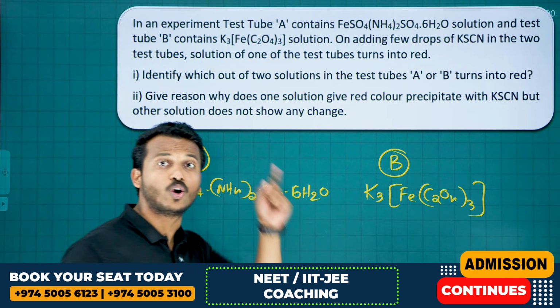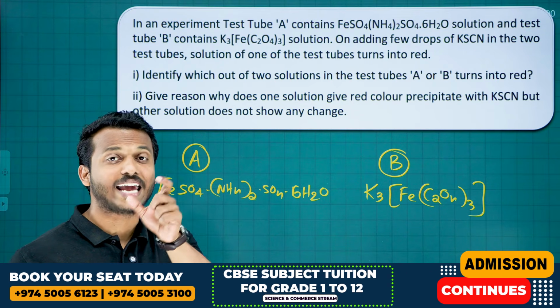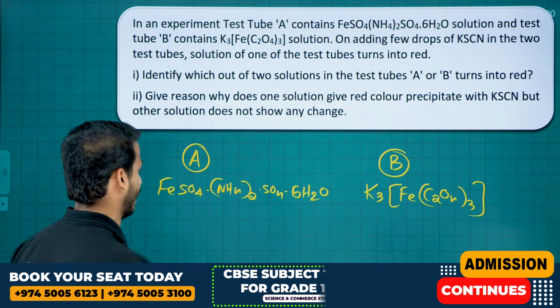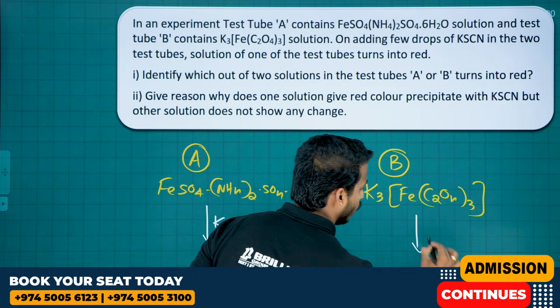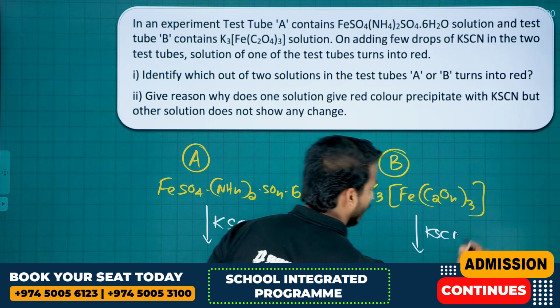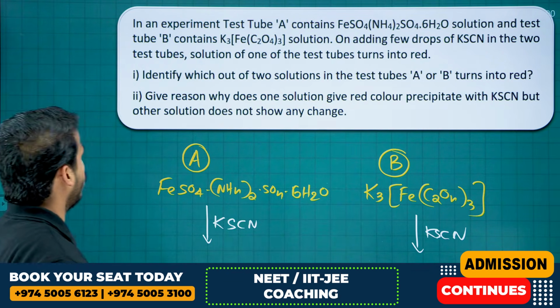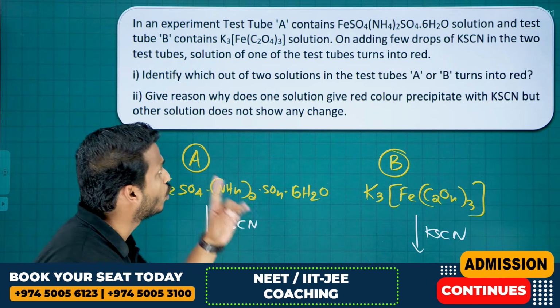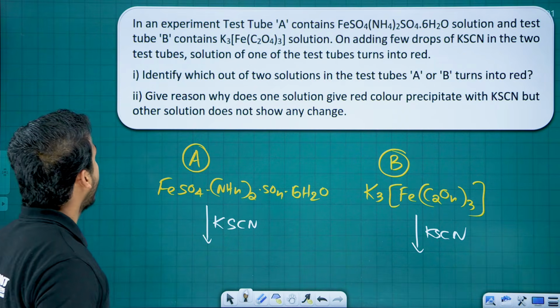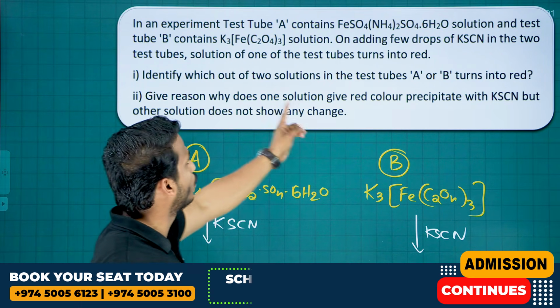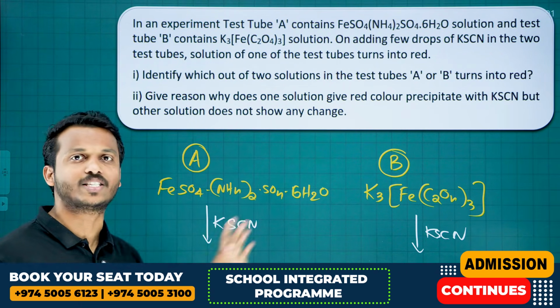What is SCN? You know, thiocyanate. What is KSCN? Potassium thiocyanate. So whenever you add KSCN to both of them, the solution of one of the test tubes turns red in color. One of them gives red color. Identify which out of the two solutions, in test tube A or B, turns red.